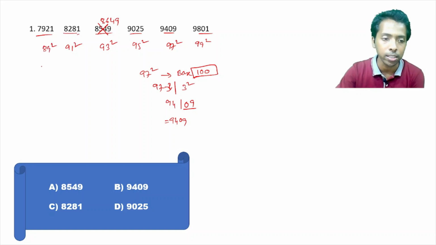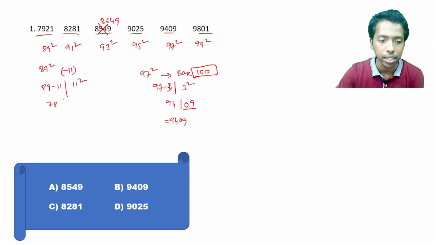Now 89 square, there is something different here. It is 11 less than the base number, right? So what would it be? 89 minus 11, and in the second box, that is 11 square. Now this is 78 and 11 square, that is 121. As I mentioned, the number of digits in this box would be equal to the number of zeros in the base number. So this one should be carried forward to this part and added to this. That means 7921 is the answer here, right?